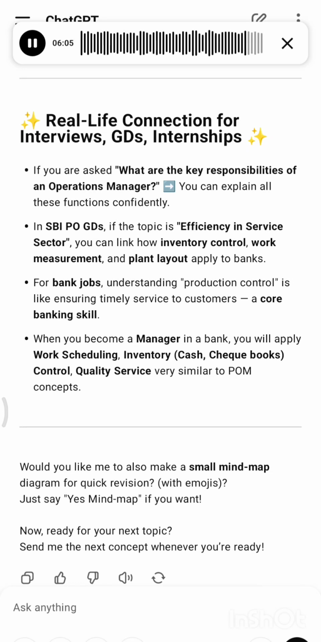In SBI PO GDs, if the topic is efficiency in the service sector, you can link how inventory control, work measurement, and plant layout apply to banks. For bank jobs, understanding production control is like ensuring timely service to customers, a core banking skill. When you become a manager in a bank, you will apply work scheduling, inventory, cash and checkbook control, and quality service, very